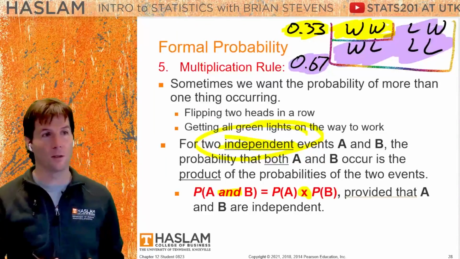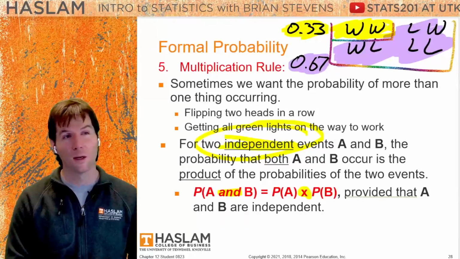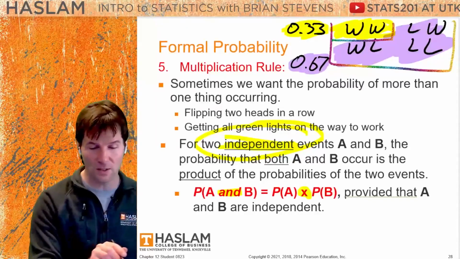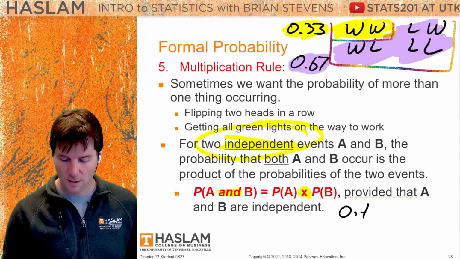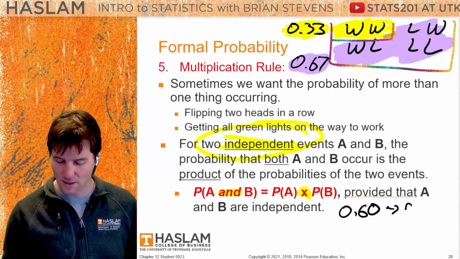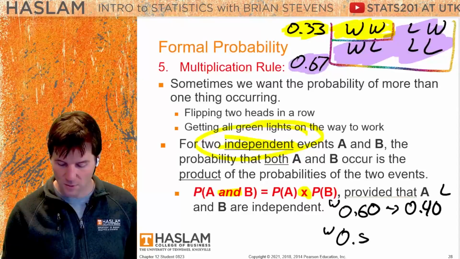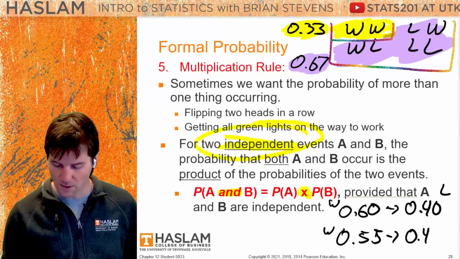What do we mean by that? Well, it could be your baseball team loses, or your basketball team loses, or both teams could lose. Now, what's the probability both teams lose? Well, now we need to go back to the numbers. The first number was 60%, so its complement is 40%. That's the loss for the first team. And the win for the second team was 55%. So its complement is 45%.